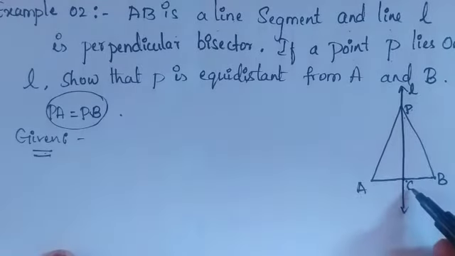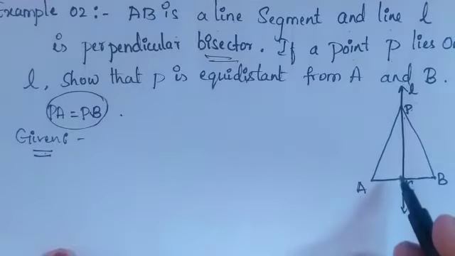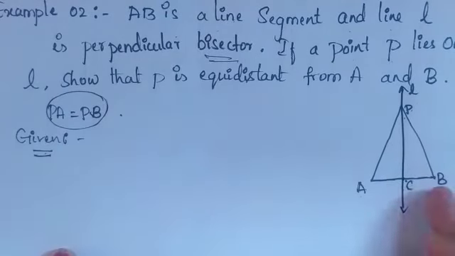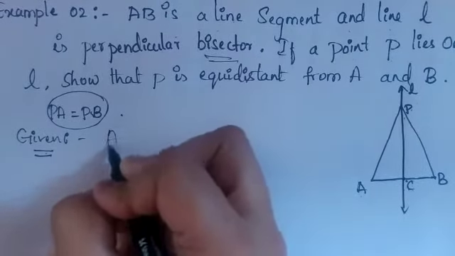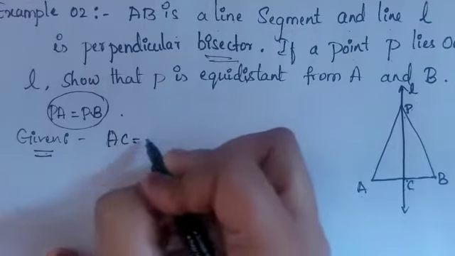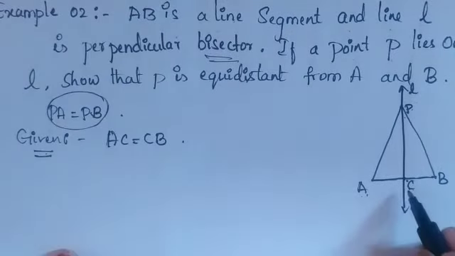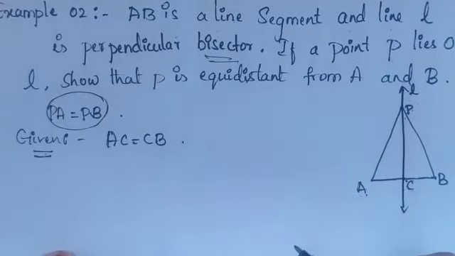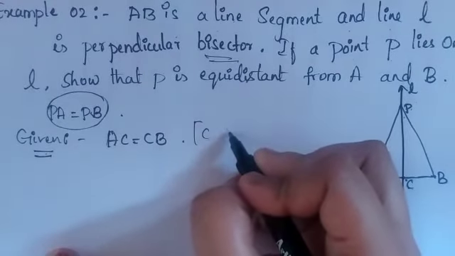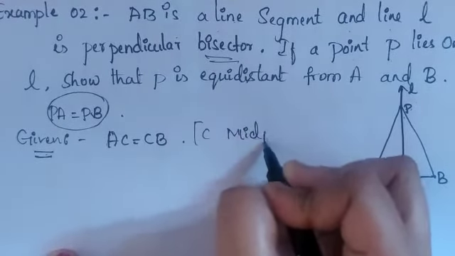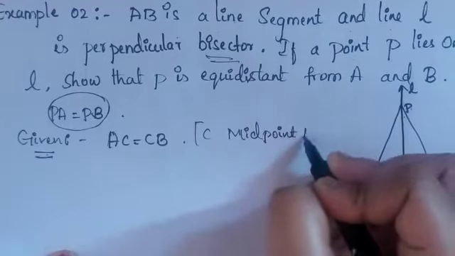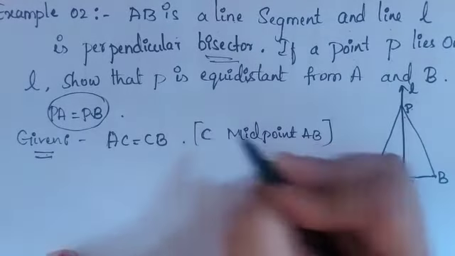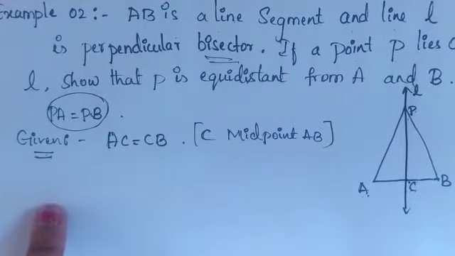Perpendicular bisector means it bisects at point C into two equal parts. That means given here is AC is equal to CB, because C is the midpoint of AB. Hence you can write like this. That is the given condition here.